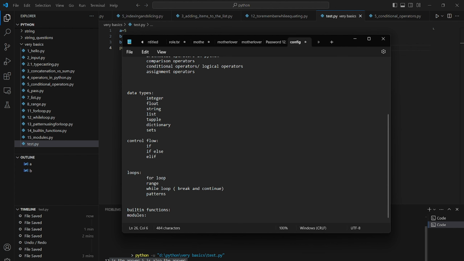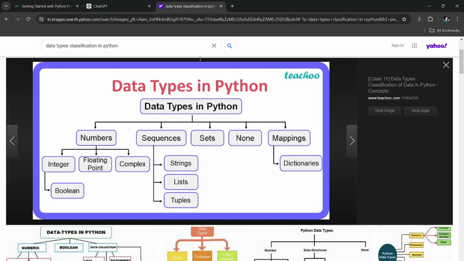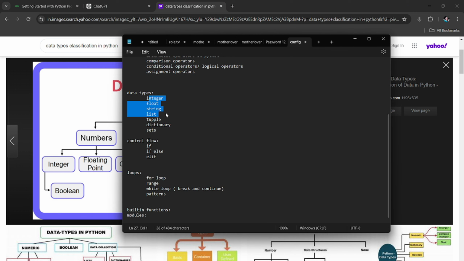For data types, I want to show you in Python how many data types there are. Here we can see data types in Python are numeric, sequences, sets, none, and mappings. Inside numbers, we will find integer, float, and complex. Inside sequences, we will find string, list, and tuples. So these three are the sequential data types. Then sets is another data type, and dictionary is another. I have listed those data types here: integer, float, string, list, tuple, dictionary, and sets. So this much we have to cover.